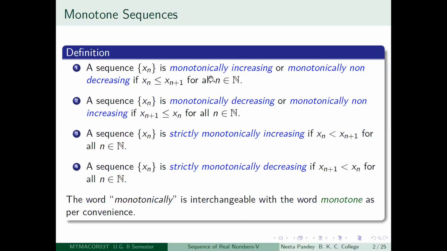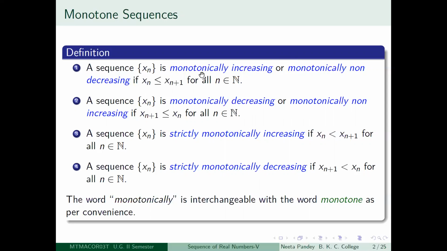Notice that if you have a monotonically increasing sequence, then it is bounded below by x1, because the way you are getting your sequence is x1 less than or equal to x2 less than or equal to x3, and so on. So x1 is the least of the values of the terms.